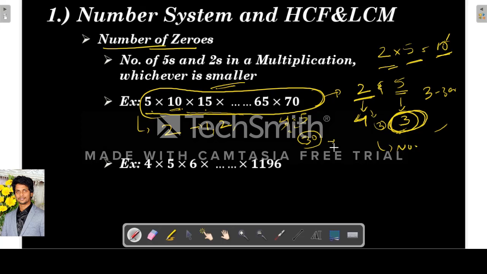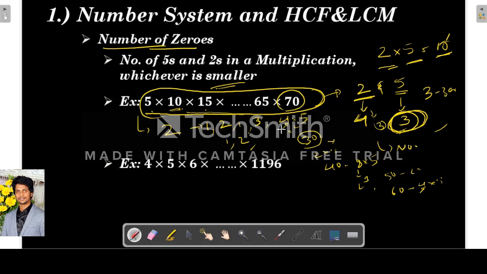Next is 30. In 30 how many 2's will be there? Only 1, 2 into 15. Next is 40. Again 40 is 8 into 5, right? 8 is 2 cube, so 3 2's will be there. Next it is 50. Again 50 is 2 into 5, right? So 1 2 will be there. Next is 60. 60 is 4 into 15, so 2 2's will be there. 4 is 2 square, right?